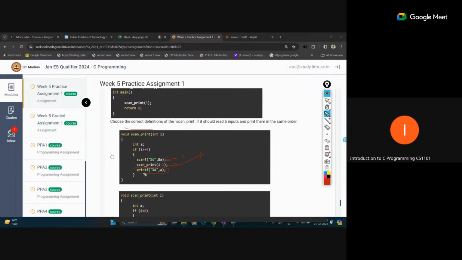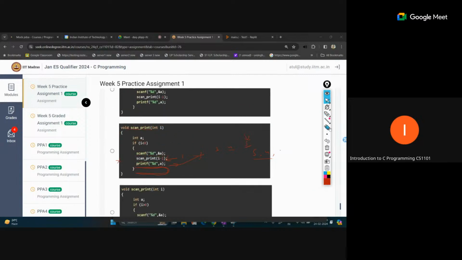So if this print statement is coming after the recursive call, your output will be printed in the reverse order, from the last position. Like 1, 2, 3, 4, 5. When you reach the final position, 5 will be printed first, then 4, and so on. In this manner your output will be printed in reverse order. So this option is not correct. And when you move to the second option, the same thing is happening here also, the last print statement is after the recursive call. This is also not correct.